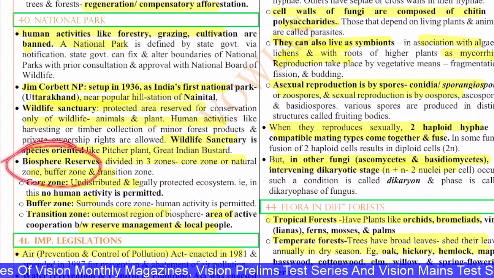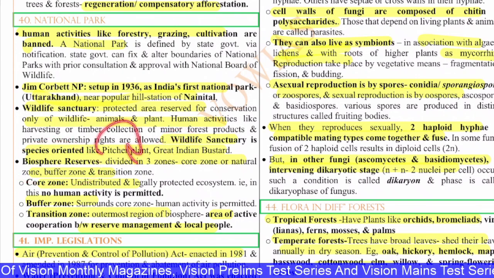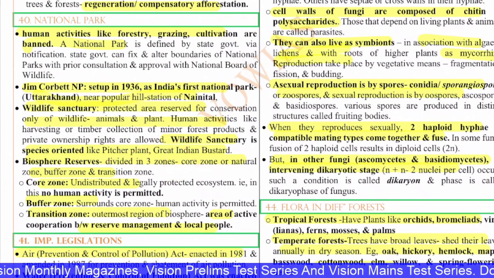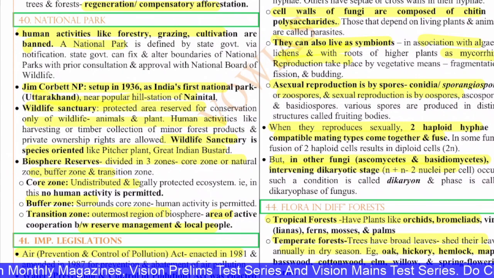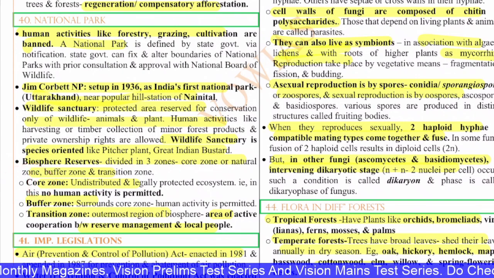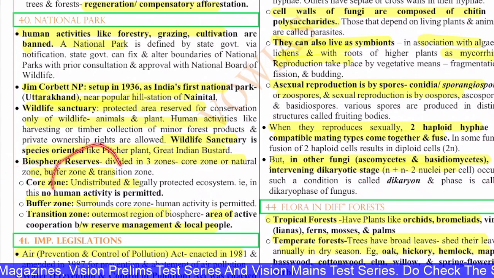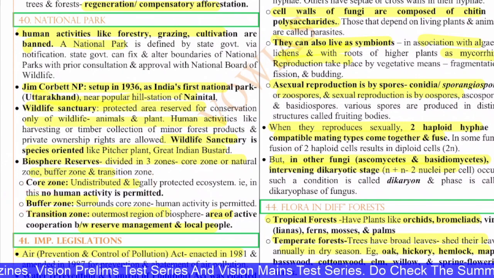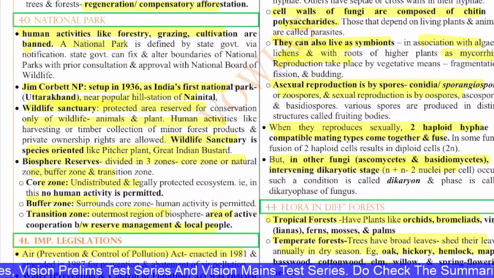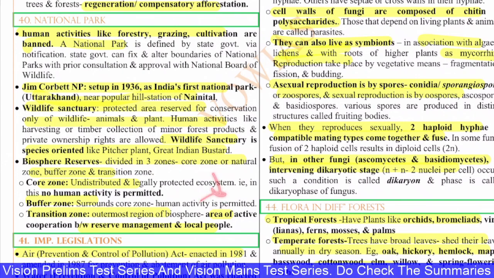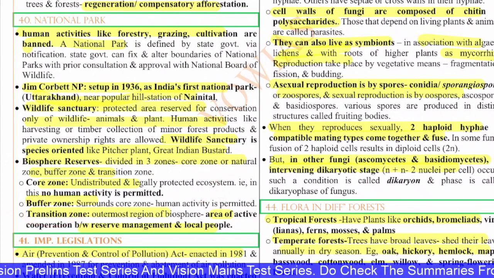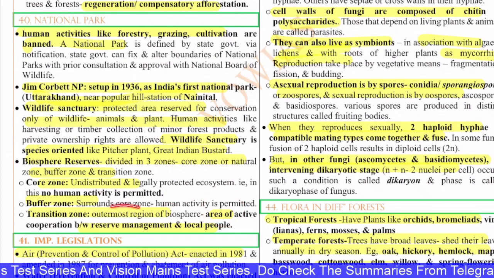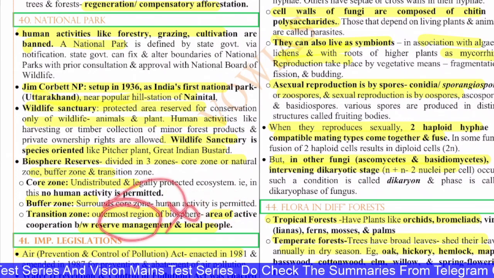And you have the biosphere reserve, where the entire area is divided into three zones: the core zone, the buffer zone, and the transition zone. The core zone is the undisturbed or legally protected ecosystem, and in the core zone no human activity is permitted. The buffer zone surrounds the core zone and human activity is permitted. The transition zone is the outermost region of the biosphere, the area of active cooperation between the reserve management and local people.